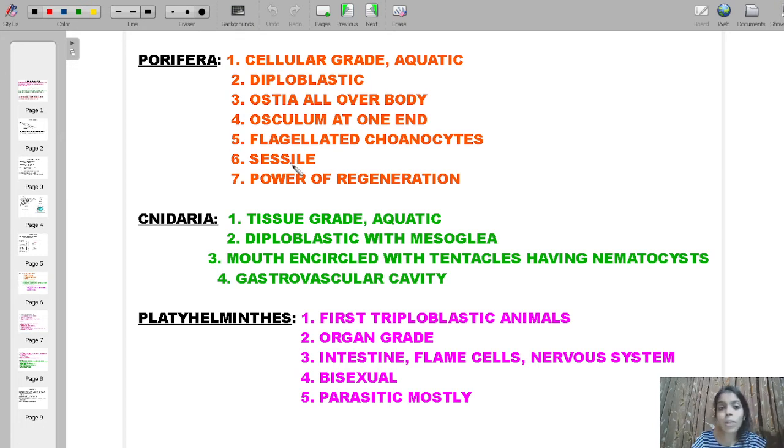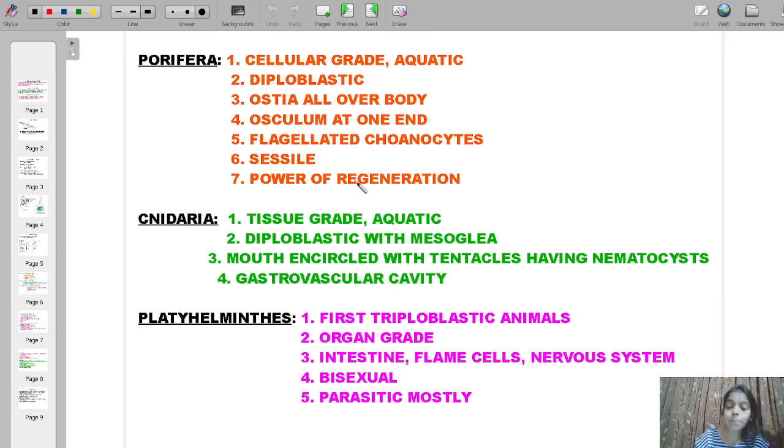Reproductive organs are not found. So how will they reproduce? They have immense power of regeneration, which means if one part of the body is somehow shed off or cut off, from that shed off portion, a new sponge organism can emerge and develop.